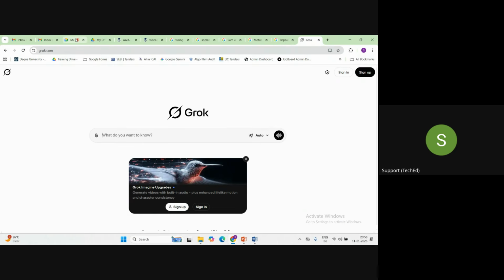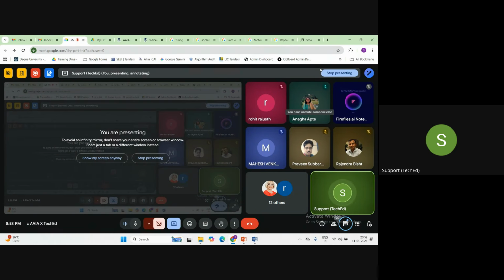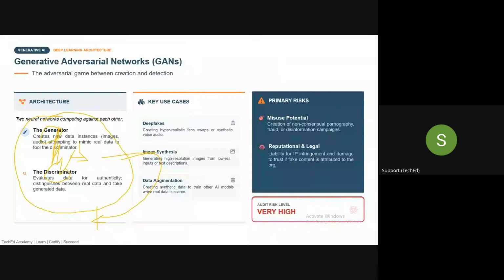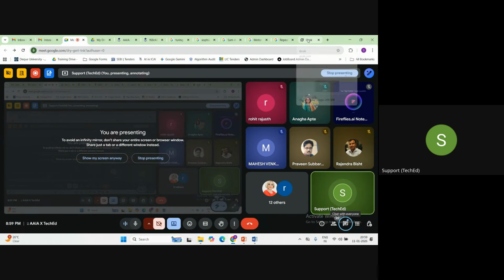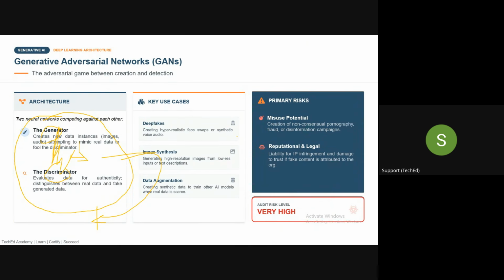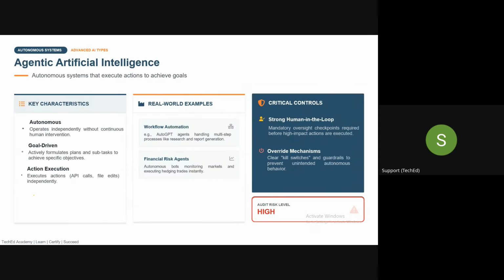For example, even if you use bad words, it will again give you a response, whereas ChatGPT may not give you those bad responses. But what I'm trying to tell you is that they'll respond based on the data which is being used to train them. Whatever guardrails companies implement, according to those guardrails the data may get filtered and sorted, correct? So we need to ensure that those things are there.